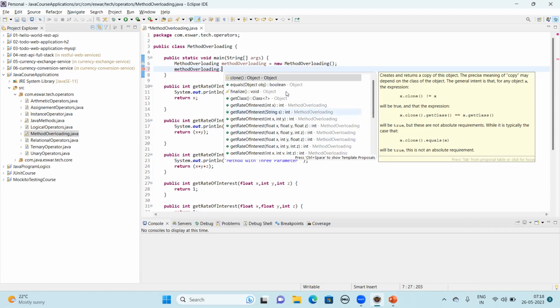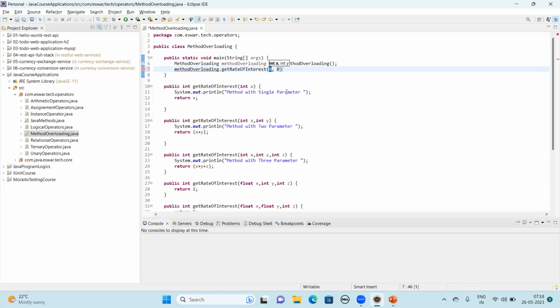Now think about this. What is your requirement? You do not know what is there. You know how many parameters you are expecting to pass, two, three or one, but you don't know what type of data it allows. So for the last example, you are expecting to pass both integer values.